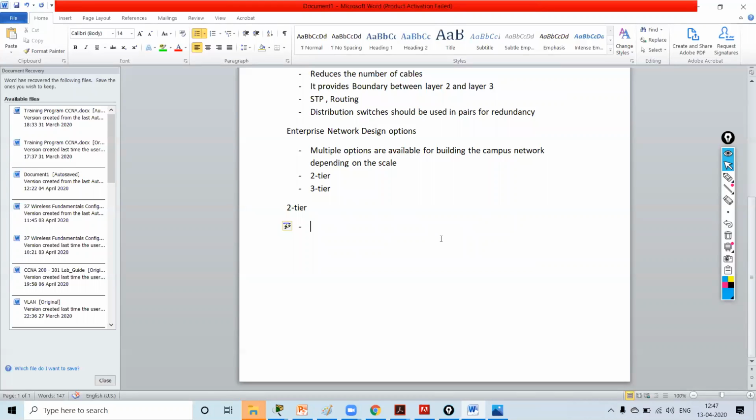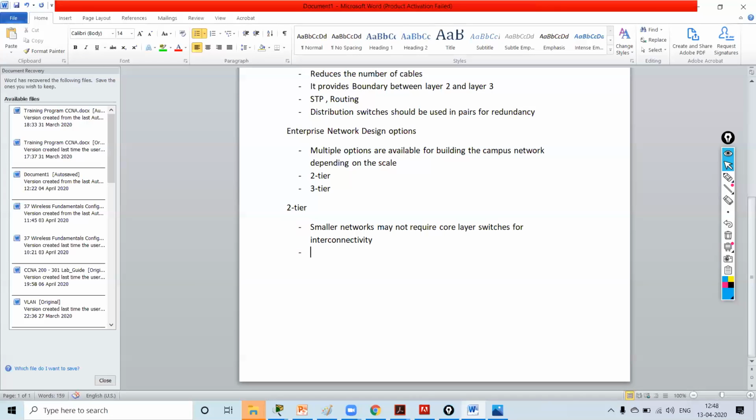Now what is 2-tier architecture, where it is used? It is used in smaller networks. Smaller networks may not require core layer switches for interconnectivity.